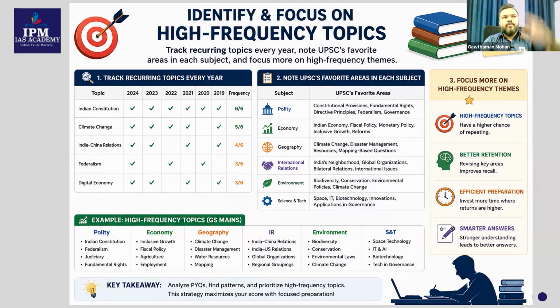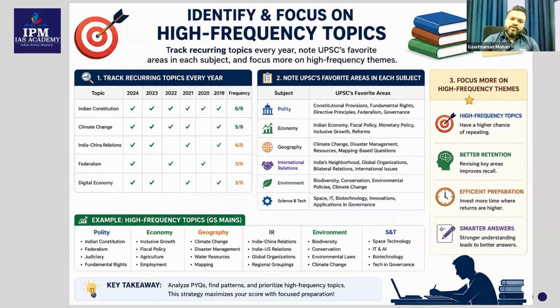So when you're classifying the polity questions alone, for example, in a particular year, most probably you may get around 12 to 15 questions from polity itself. From geography also 10 to 15 questions. From economy 10 to 15 questions. From environment and geography almost around 9 to 10 questions. So this is how the questions are asked in the UPSC prelims.